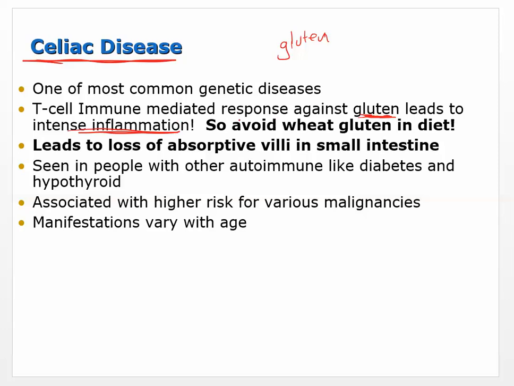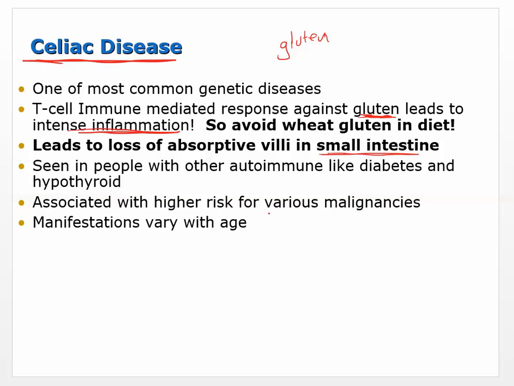When you have this inflammatory response, it leads to a loss of absorptive villi in the small intestine, which is going to reduce the absorption of lots of different things. A lot of times celiac disease is seen in people with other autoimmune diseases like diabetes and hypothyroidism. We saw that a little bit earlier as well.